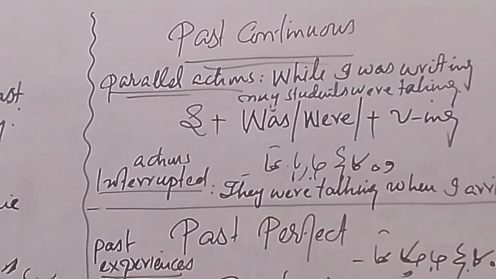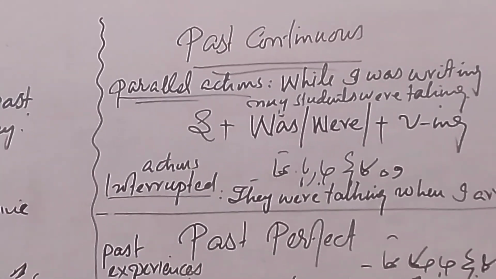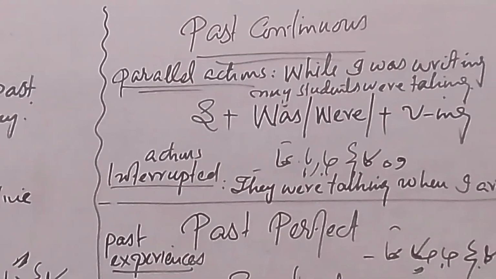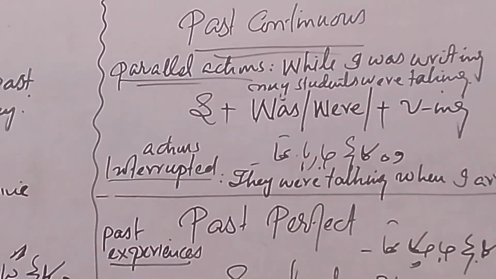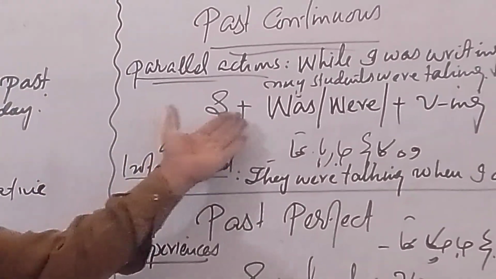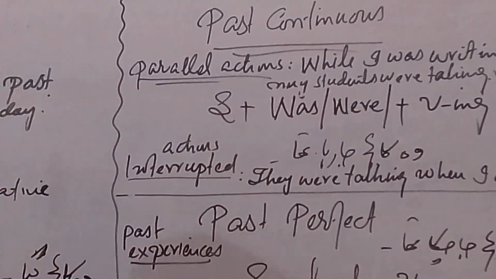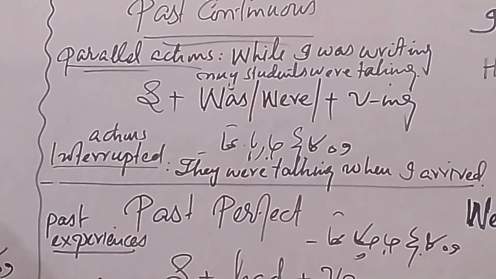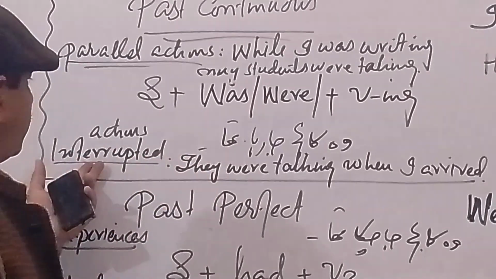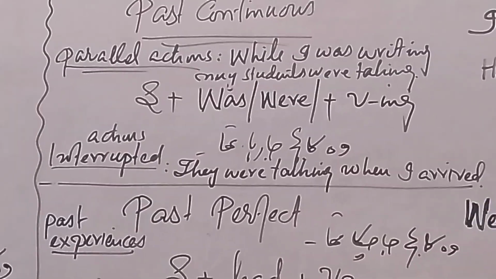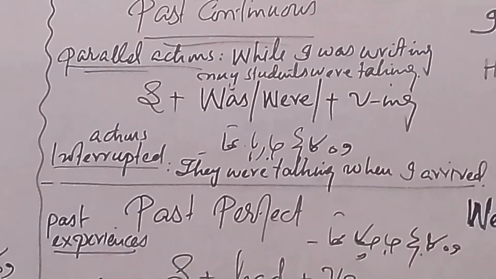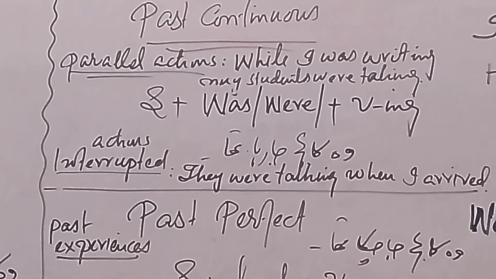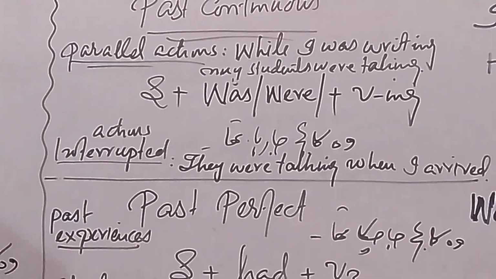Clear? So that is used for parallel actions. While we were studying, some people were playing outside. Parallel actions. Clear? So subject plus was plus verb plus ing form. It is also used when an action is interrupted. Clear? While I was teaching, a student thrust open the door. Clear?